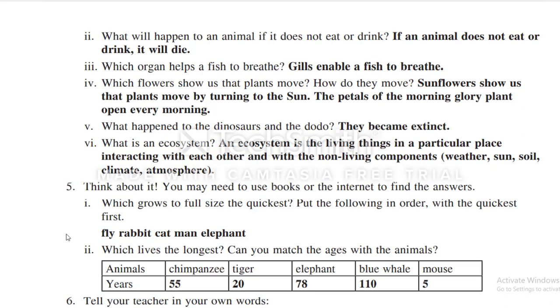Number 5, think about it. You may need to use a book or the internet to find the answer. Which grows to full size the quickest? Put the following in order. Which is the quickest first? Fly, rabbit, cat, elephant. First fly, second cat, third man, fourth elephant.